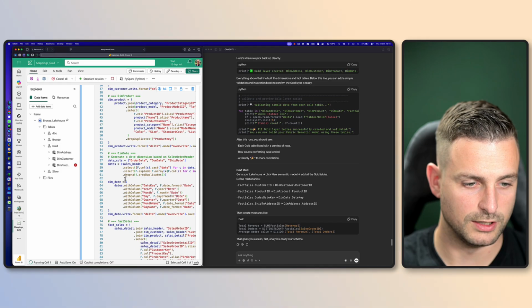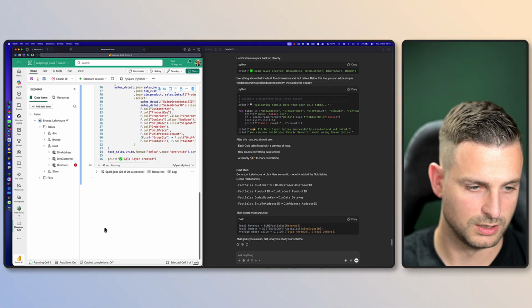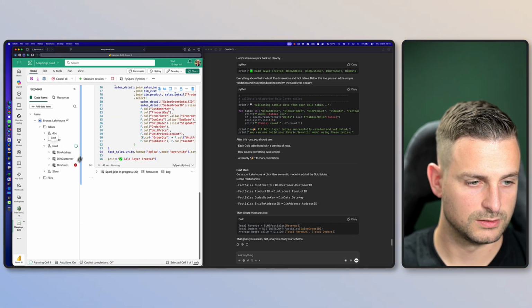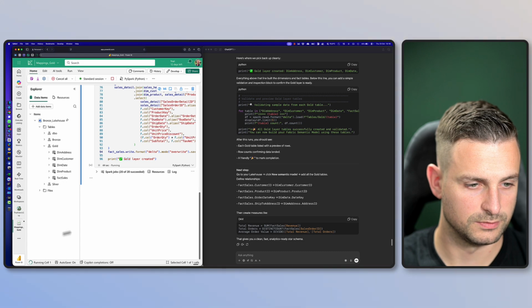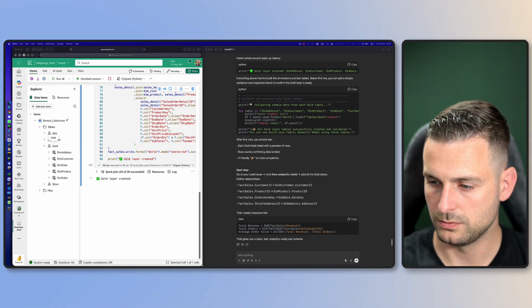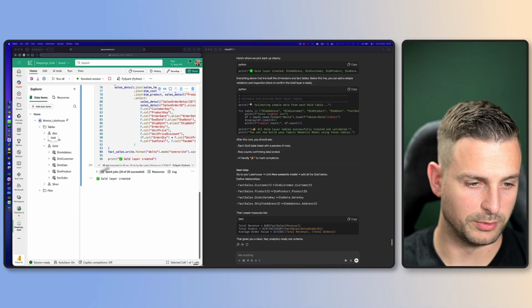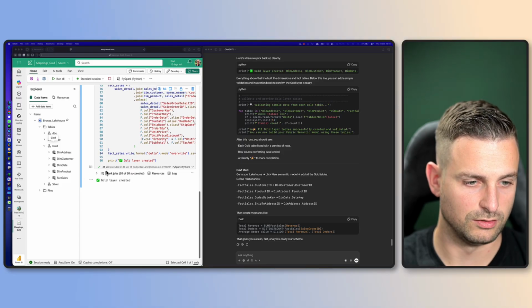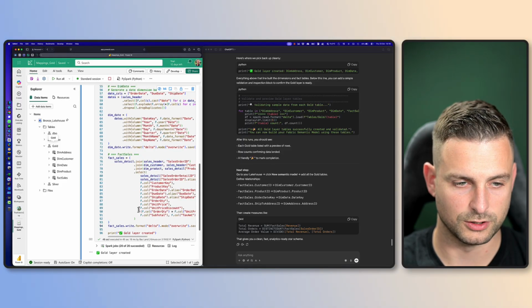Then the next one would be the date and then the fact table. There we are. So it should probably be almost done. Now this is actually quite cool. The layer was created in 48 or 49 seconds.